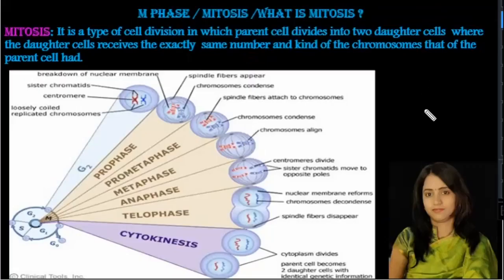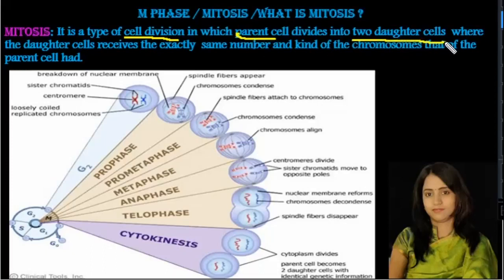Now let us try to understand what is M phase or mitotic phase. So M phase is actually the divisional phase. It means the cell which has prepared itself, in this stage undergoes division to form two daughter cells. How can we define mitosis? It is a type of cell division in which the parent cell will divide into two daughter cells,